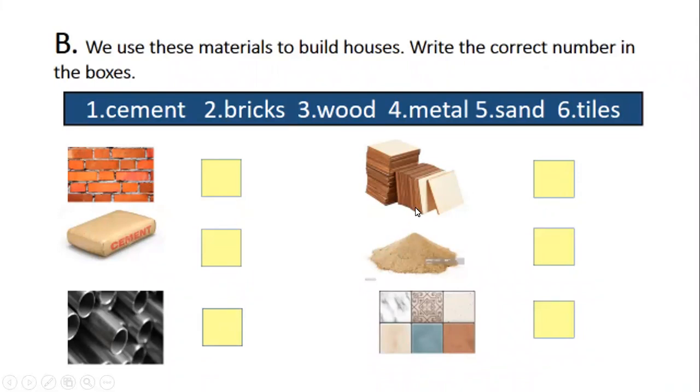Next one, okay, these pieces are made of wood. So wood number is 3. So you will write the relevant number 3 here. Next one, sand. So what is the sand number? Number 5. So you will write here number 5. And last one, tiles. And here you will write number 6. So in all the boxes, you will write relevant numbers like 1, 2, 3, 4, 5 and 6.